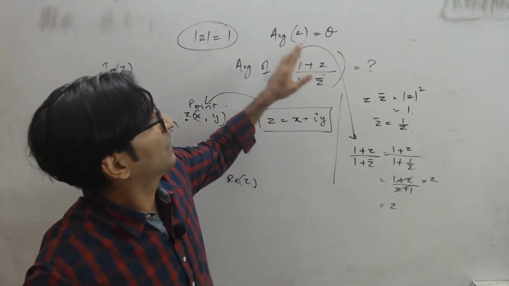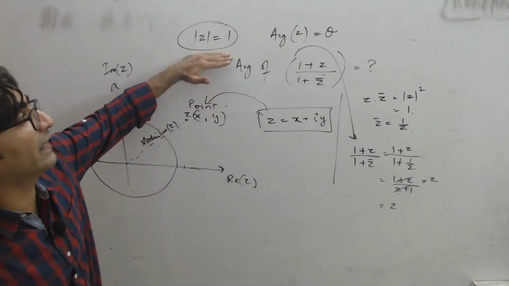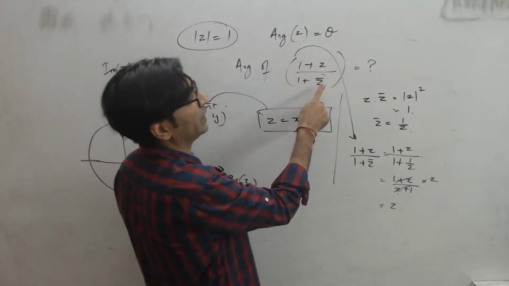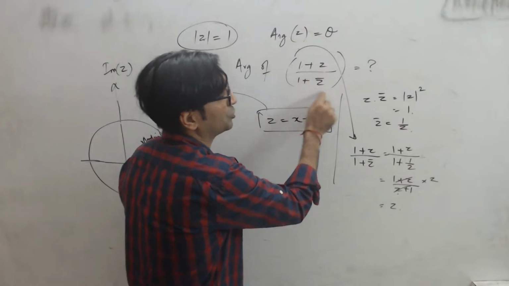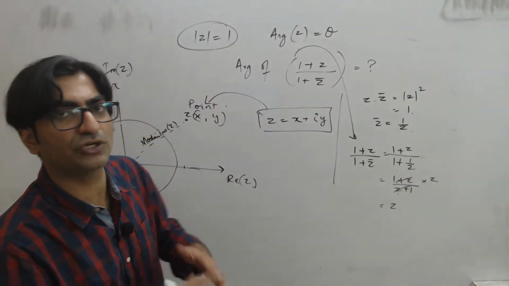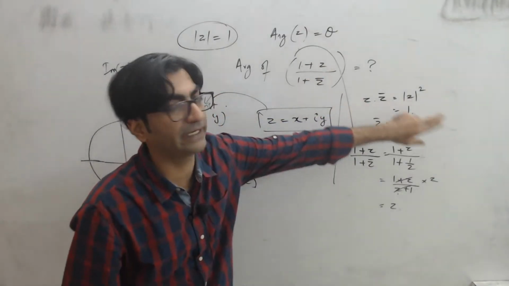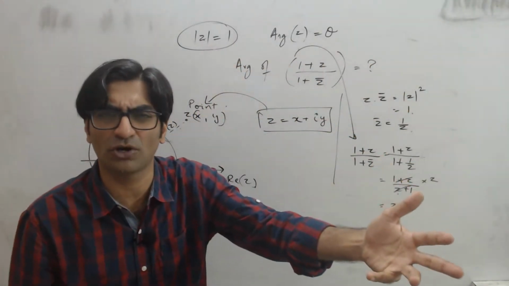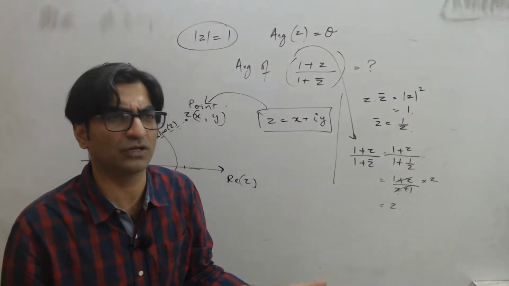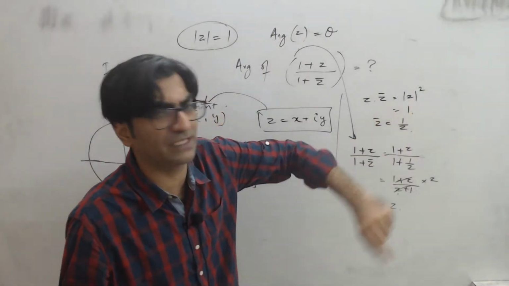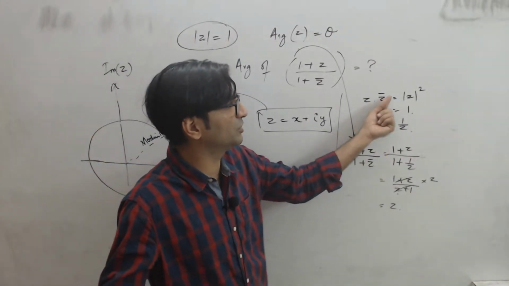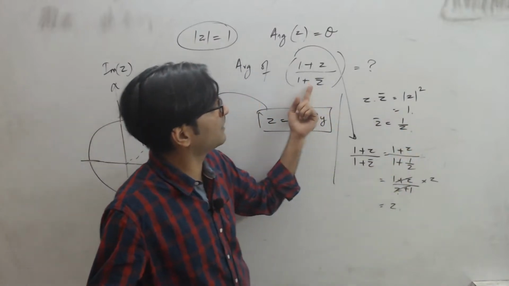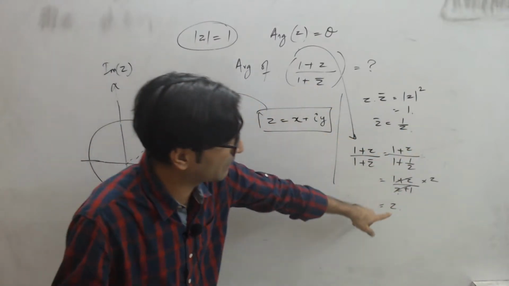Let me repeat. Dekho, the question gave me mod z is equal to 1, and it said calculate the argument of this expression. So जैसे मैं इस expression को देखूंगा, I know that this is 1 plus z upon 1 plus z conjugate. The moment I see conjugate, I'll think conjugate का एक formula होता है, z into z conjugate is equal to mod z square. And since mod z is 1, question says unit modulus, means unit is 1, which is the modulus. So mod z is equal to 1 means this becomes 1 square equal to 1. So z into z conjugate is 1, which means I can write z conjugate as 1 upon z. इसको उठा करके इसमें substitute कर दो, and if you simplify, you'll end up getting z.